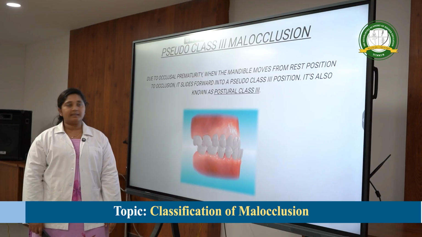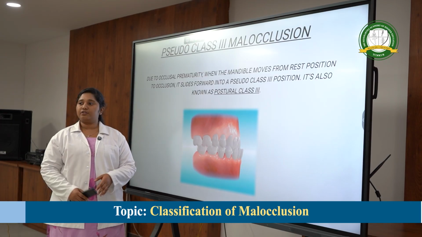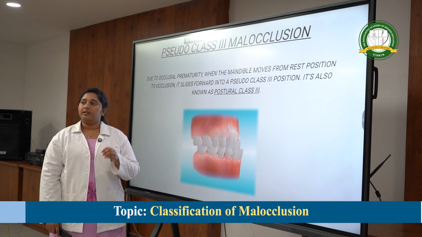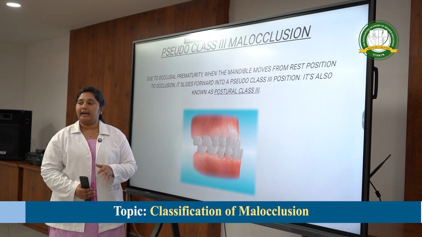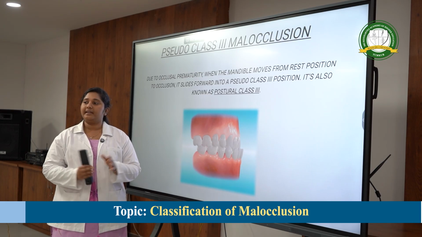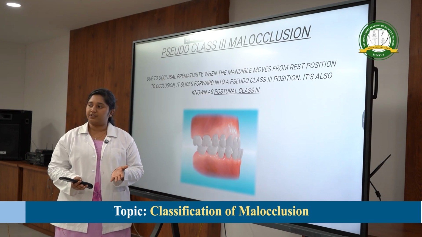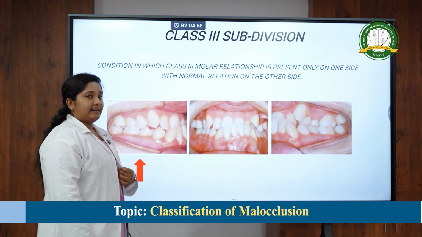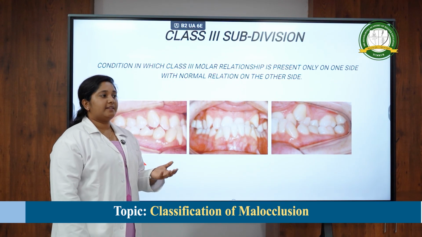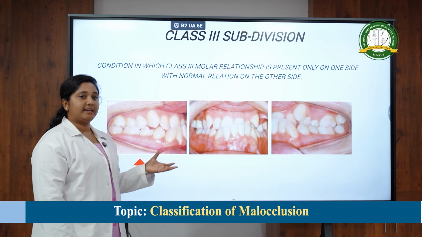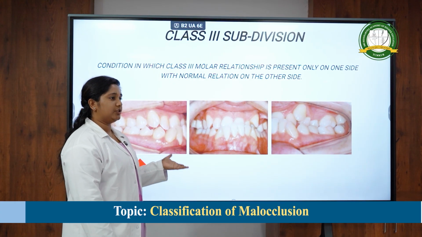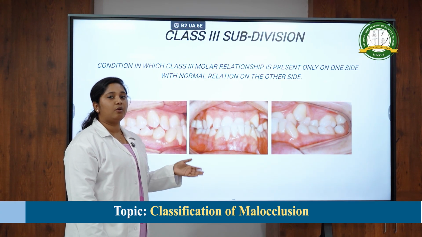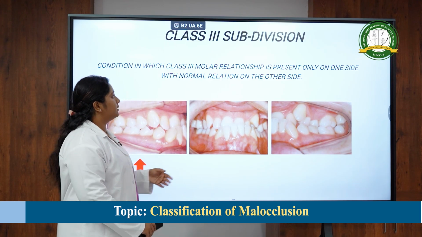Pseudo class 3 malocclusion: here because of any occlusal prematurity, the mandible shifts forward and it comes into occlusion, but when it is seen in different arches, it is aligned. Now Angle's class 3 subdivision, same as your Angle's class 2 subdivision, one side we see the molar is in class 1 relationship, whereas the other side we see the molar relation is in class 3 relation.